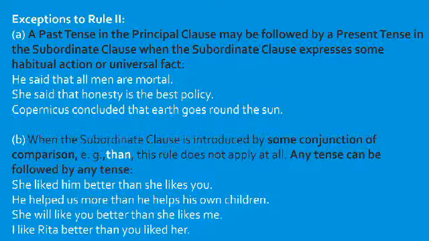Another example, she said that honesty is the best policy. Copernicus concluded that Earth goes round the sun. It is a proved fact. So, even if the verb in the principal clause is in past tense, it can be followed by a present tense in the subordinate clause when the subordinate clause expresses some habitual action or universal fact.